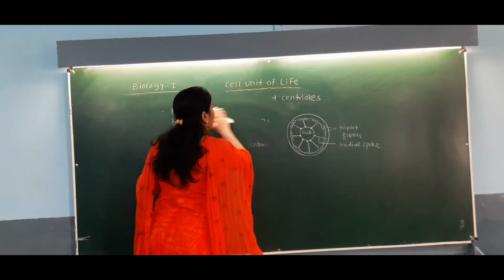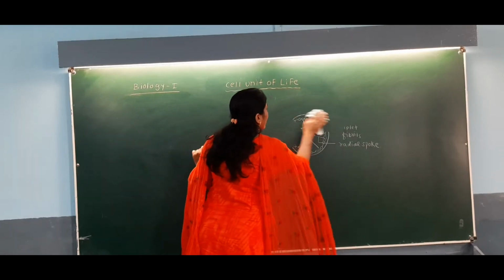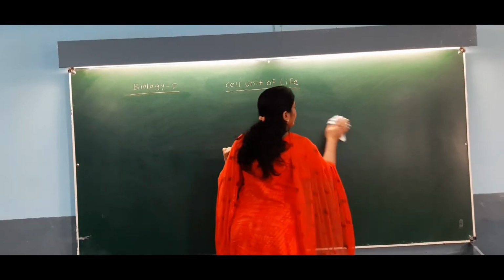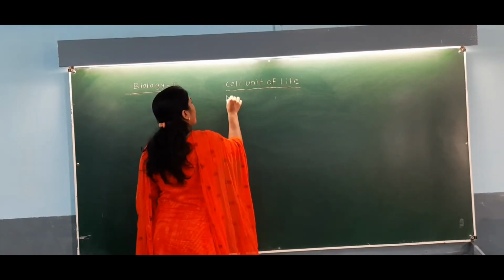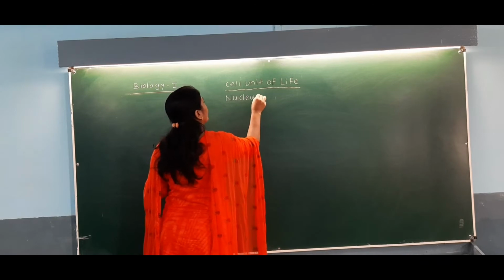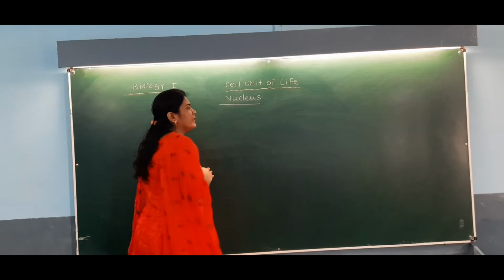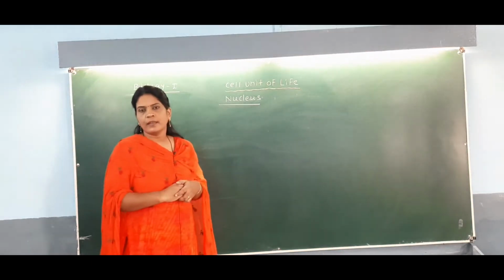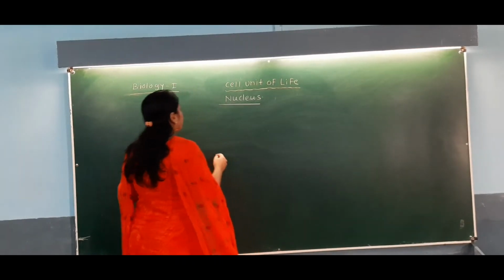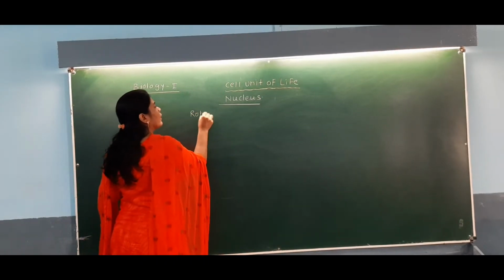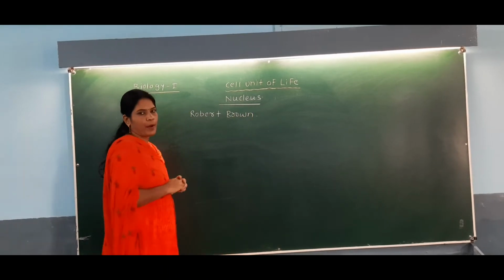Now the next cell organelle, which is an important cell organelle of the cell, is called the nucleus. This is the important part, so listen carefully. The nucleus was first discovered by the scientist Robert Brown.